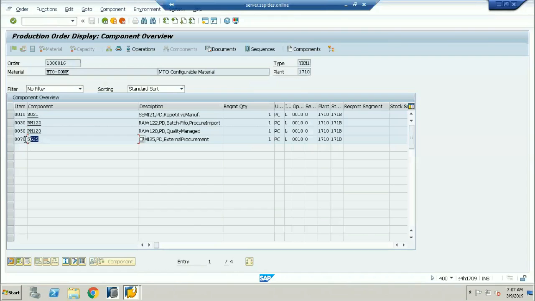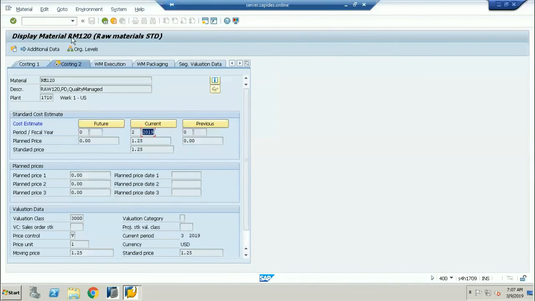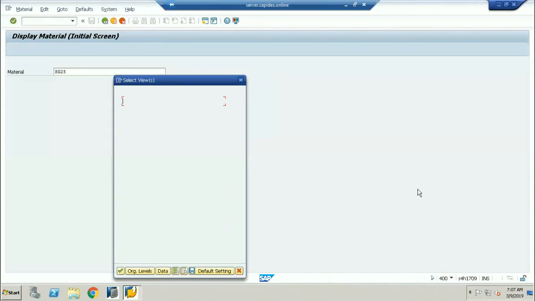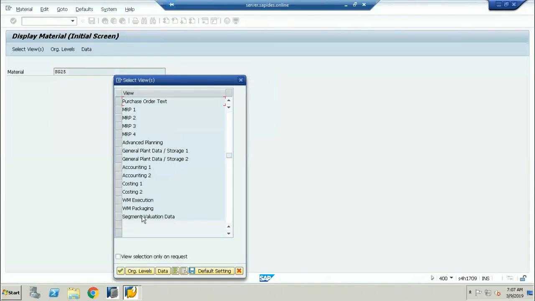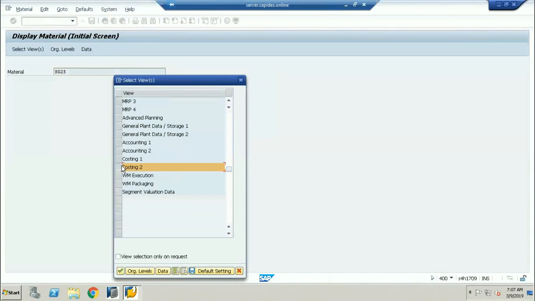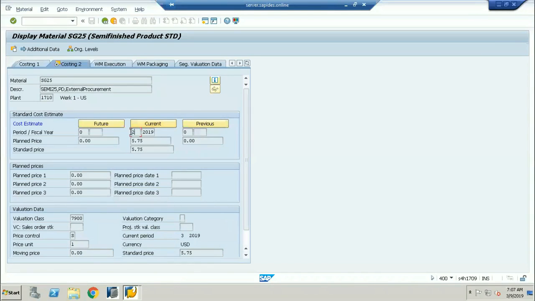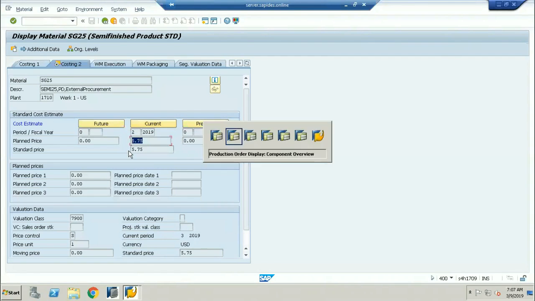And what about this one? This one also calculated, second period 2019. This is the period we have taken, 5.75.